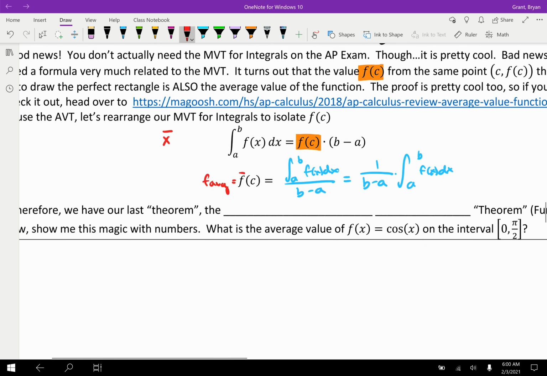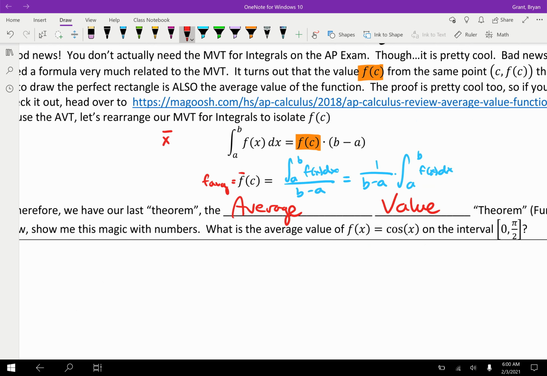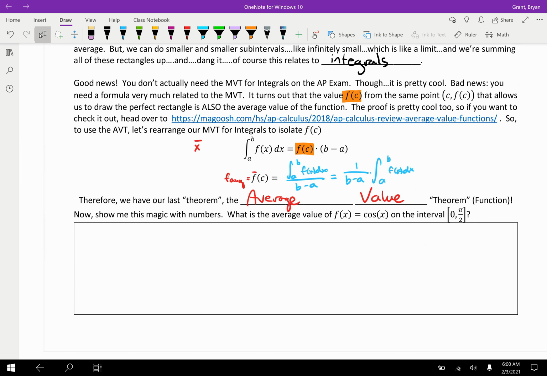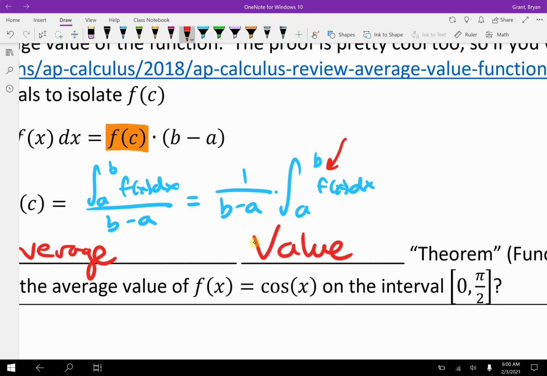And so this really brings us to our last, quote, theorem, end quote, which is the average value theorem. As a nice reminder, this isn't really a theorem. This is more a formula. It's a formula that you do need to memorize. You need to realize that it finds you the average value of the function. And sometimes people can get confused and they're like, wait, how does that have to do with lowercase?